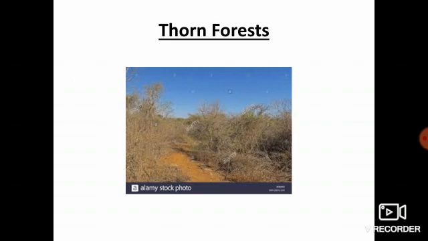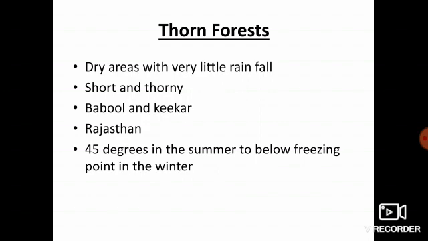Next, thorn forest. This is the image of a thorn forest. Thorn forests are found in dry areas with very little rainfall. The trees in this forest are short and thorny and shed their leaves seasonally. Some of the trees of thorn forest are babul and kikar. Thorn forests are mainly found in the desert regions of Rajasthan. Temperature in the desert varies from 45 degrees in the summer to freezing point in the winter.